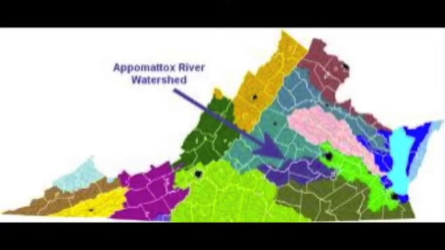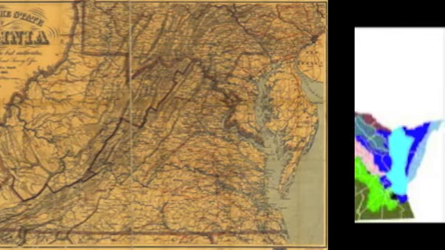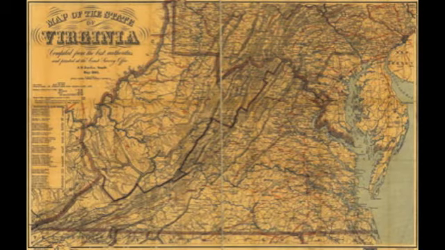The cause of Virginia splitting was that West Virginia did not like the choices that Central Virginia was making. Also, half of Virginia wanted to fight with the Confederacy, but half wanted to fight with the Union, so they split. The effect of Virginia splitting was that there was more conflict between them.